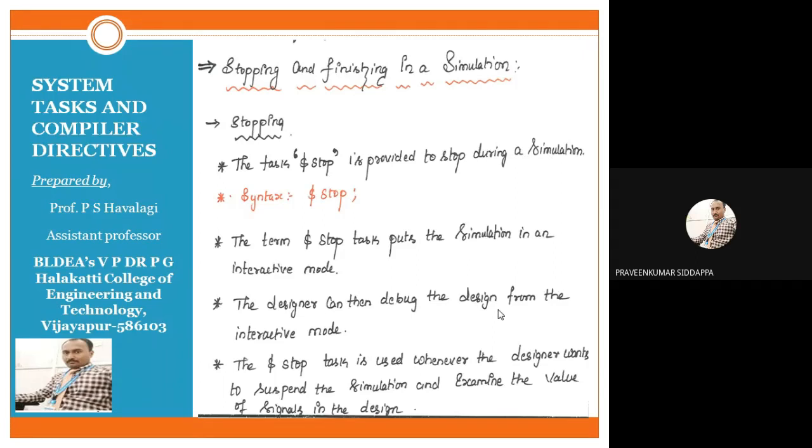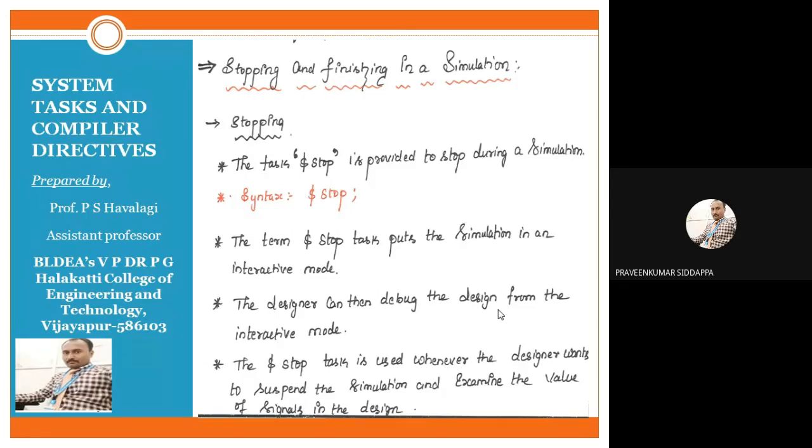Remember it. So the task is $stop. This much only you should write. Sometimes, for some time, your code should not be executed. Whatever time you have mentioned in your code, for that much time your operation should be stopped. After completion of that time, your operation should be continued. That is nothing but stop.